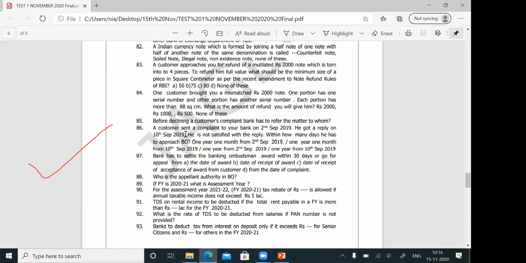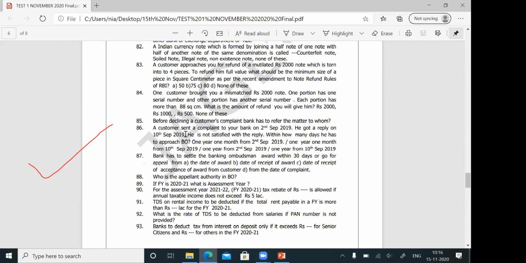Again, I repeat. When the customer has sent a complaint and has not received any reply within 30 days, in that case he has to approach the banking ombudsman within 1 year and 1 month. Suppose the customer has got a reply within 30 days.